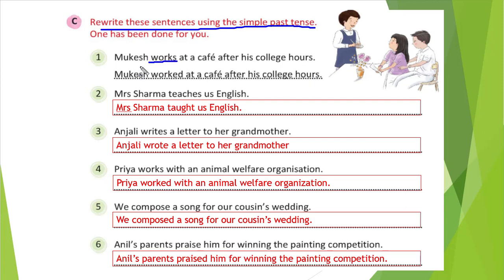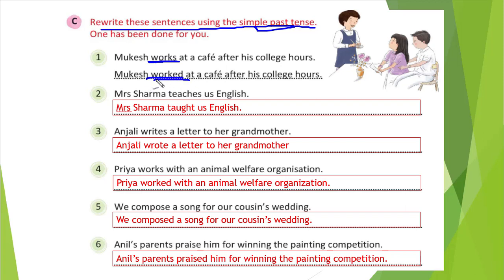Work is showing the action. So if we want to make a simple past tense, we need to write the verb work in the simple past form or second form of the verb. So what is the second form of work? That is worked. Right? Worked will be the second form.